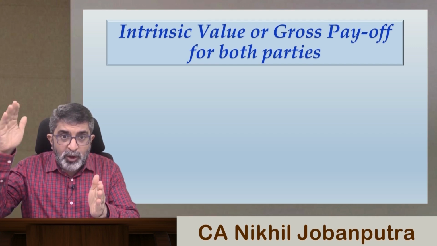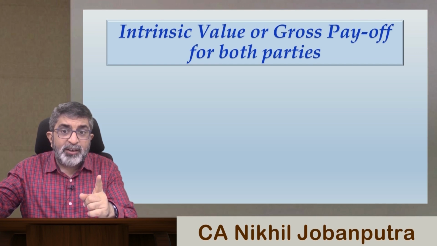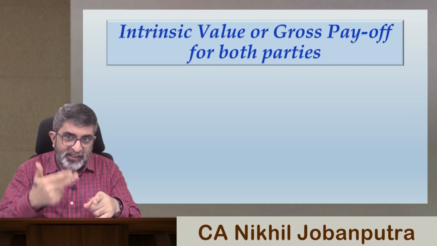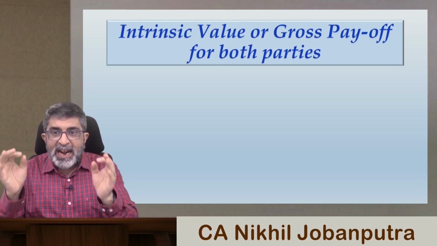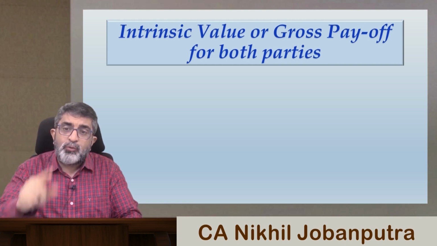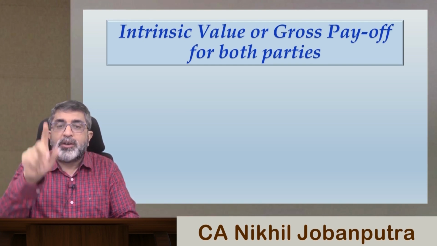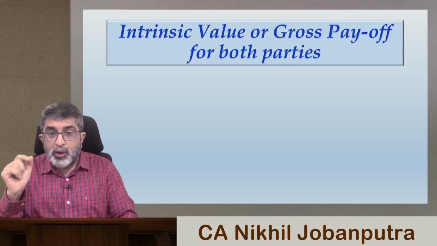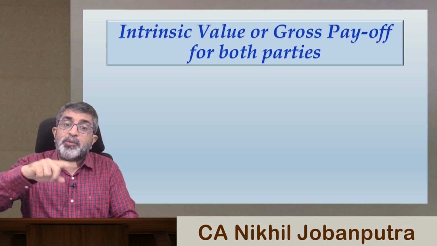So market price of that share was $56, but you have the right to buy it at $50. So you exercise your option and you get that benefit of $6. That $6 becomes the intrinsic value or the gross payoff for the option holder. So option holder is going to claim that money from the option writer.